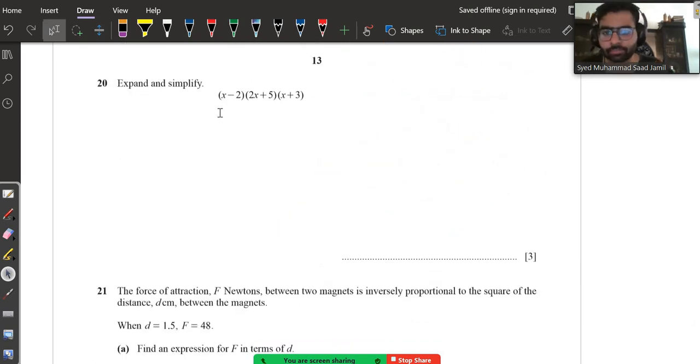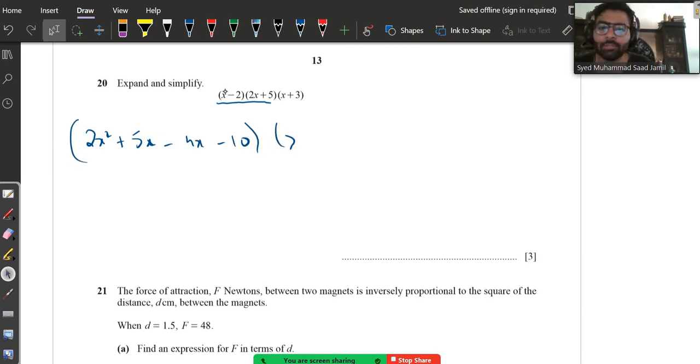Expand and simplify. Alright. First of all, expand these two terms. This turns out to be 2x squared plus 5x minus 4x minus 10, as 2 twos are 4. Then multiply it with x plus 3. Instead of first multiplying, simplify it. So this turns out to be 2x squared plus x minus 10 multiplied by x plus 3.